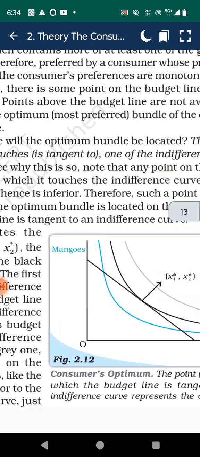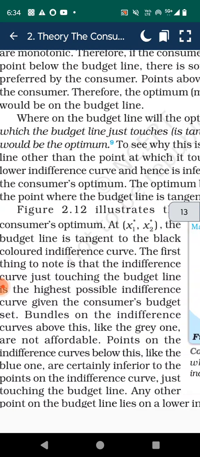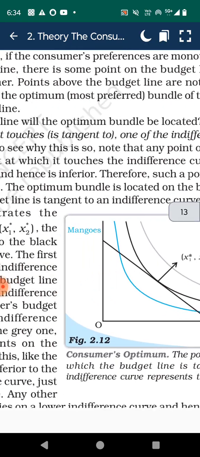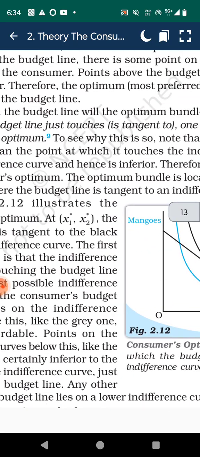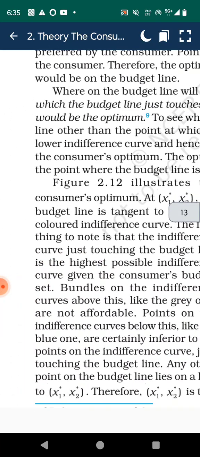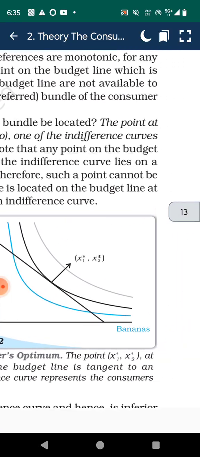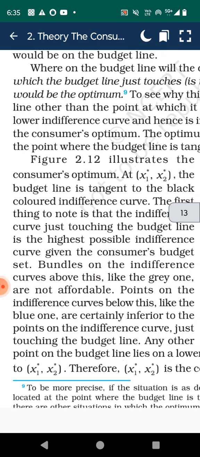Therefore, if the consumer's preferences are monotonic, for any point below the budget line, there is some point on the budget line which is preferred by the consumer. Points above the budget line are not available to the consumer. Therefore, the optimum, most preferred bundle of the consumer would be on the budget line.